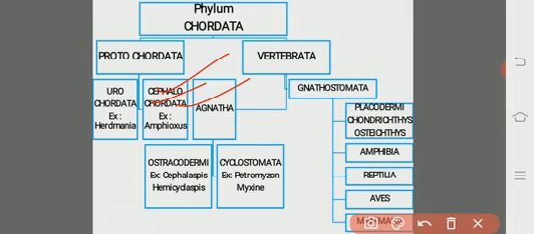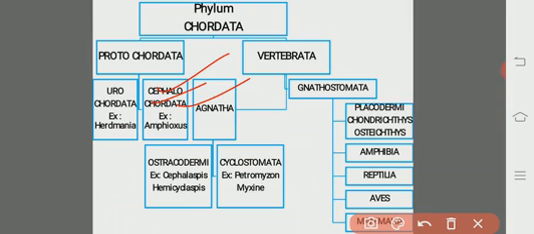The other subphylum is the Vertebrata, which is also called the Craniata. They are known as the Craniata. Cranium means skull. Eta means bearing animals.